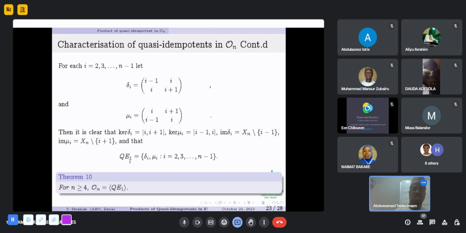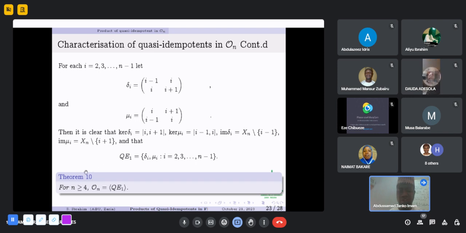And that is QE1. Therefore, our quasi-idempotents in J_{n-1} consist of the increasing and the decreasing quasi-idempotents for i from 2 to n minus 1.